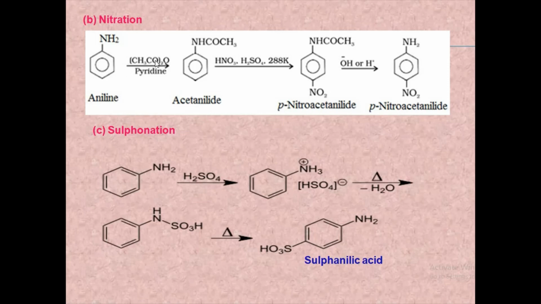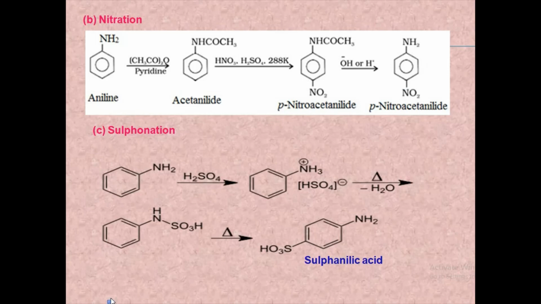First, it has to be acetylated using acetic anhydride in presence of pyridine to get acetanilide, that is NH2 group, amino group gets converted to the acetylated form NHCOCH3. With nitrating mixture, that is nitric acid and H2SO4 at low temperature at 288 Kelvin, nitration can be done. So a para-nitro derivative is obtained, para-nitro-acetanilide. This upon hydrolysis we get para-nitroaniline.